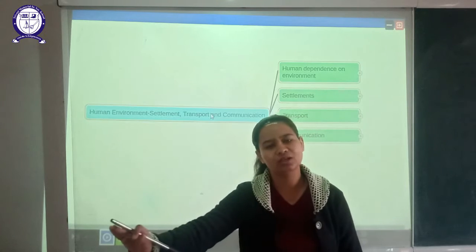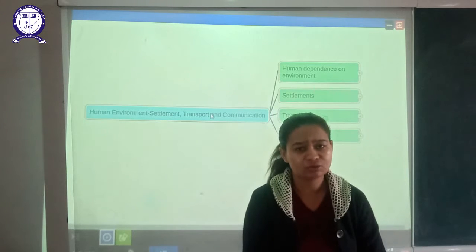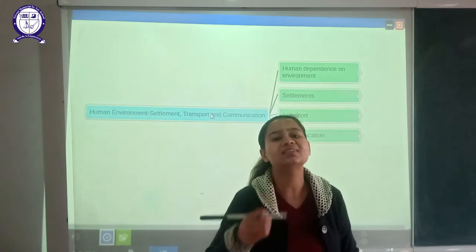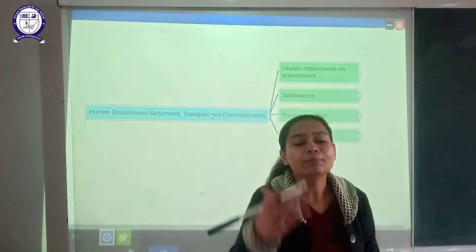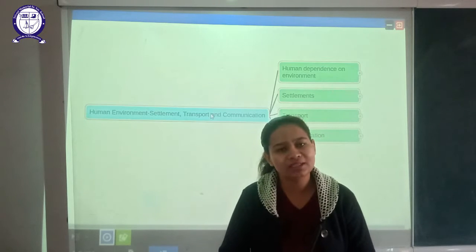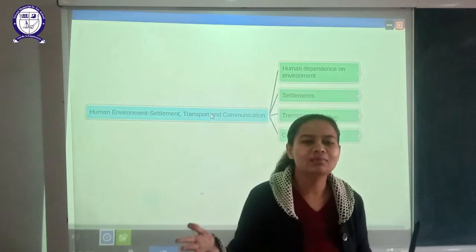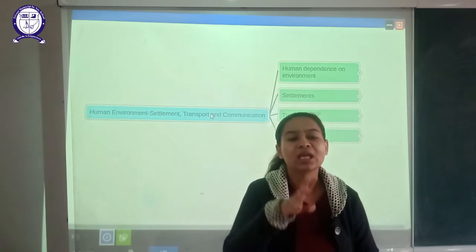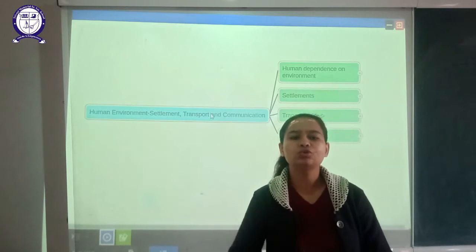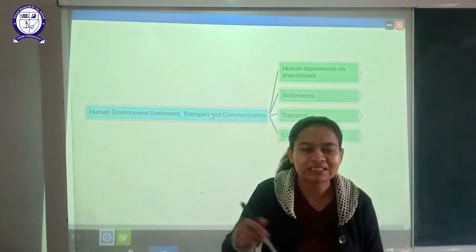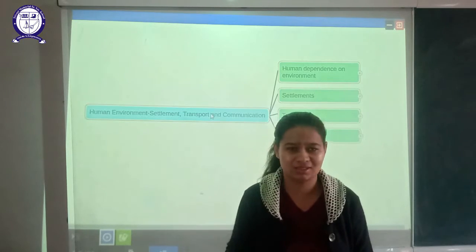For example, today you came to school, and when you go back to your home, it is going to remain at that place only. It is not going to get shifted. So that is an example of permanent settlement. Second is temporary settlements. What are temporary settlements? For a particular period of time, for some days, some weeks, for a month, that settlement is there. In case of nomadic herdsmen, you can see these settlements. Why? Because they migrate from one place to another in search of food, fodder, crops or other things.